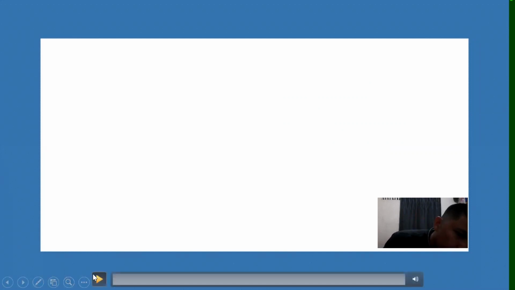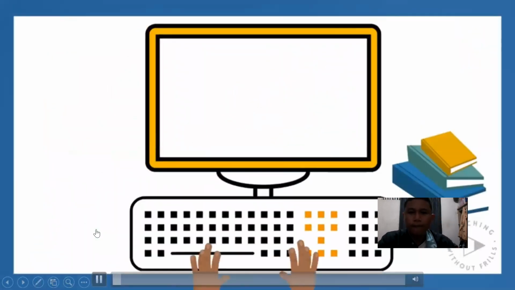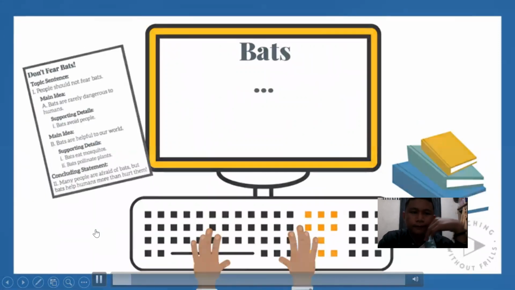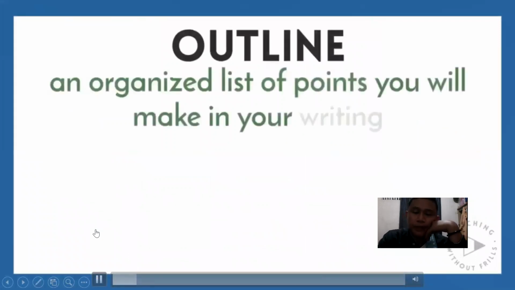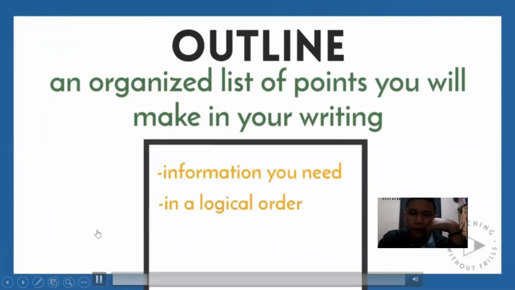So guys, in organizing my own ideas, I personally choose outlining as my option. Why? It is because I already knew it before I studied the subject, the key to good writing, and I've already adapted and become familiar with this method, outlining. Now, let's see the video tutorial about outlining, shall we? Don't Fear Bats is what I said just now. I got the picture from here.